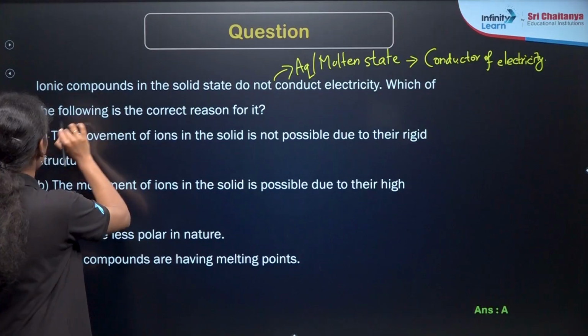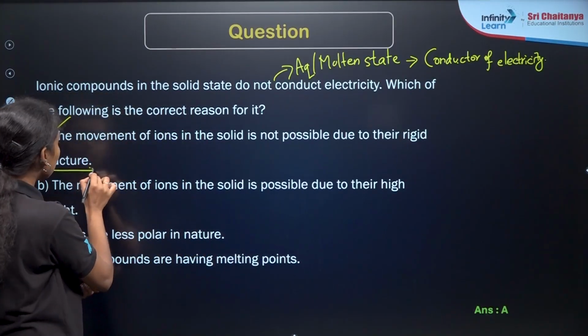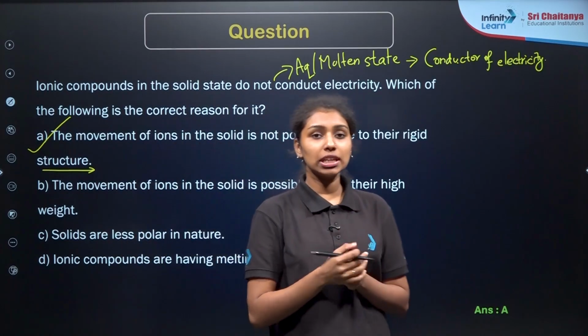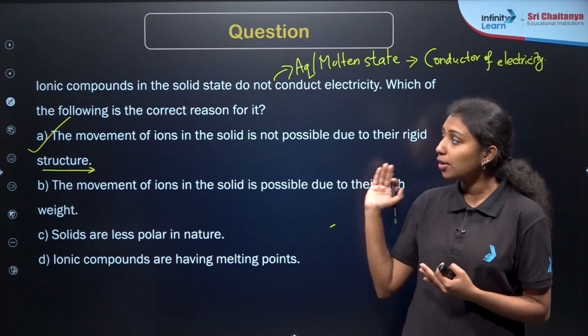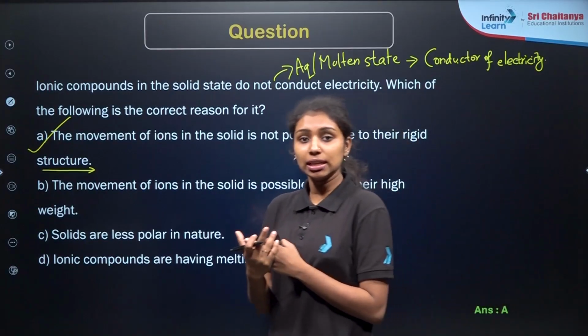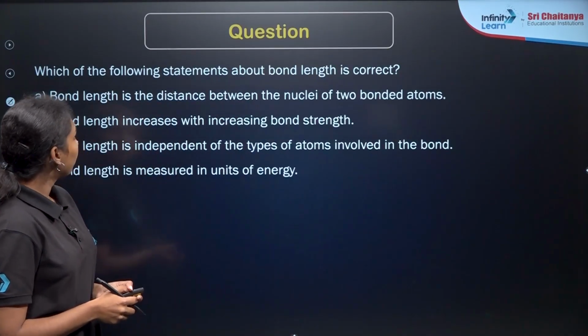Yes, option A is the correct answer, right? The movement of ions in the solid is not possible due to their rigid structure. But in the molten state or the aqueous solution, there will be free movement of ions happening. That is why they are conductors of electricity in the aqueous or molten state. So here is the answer, option A.